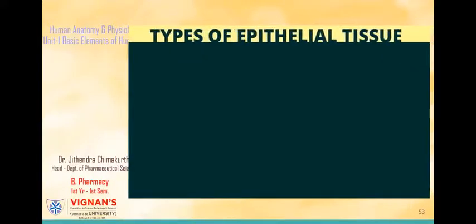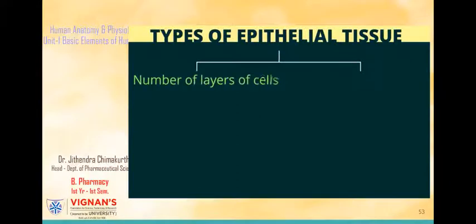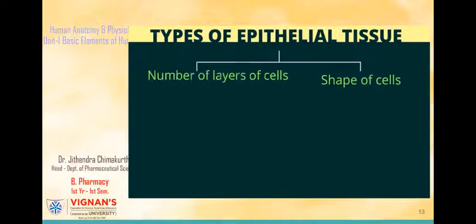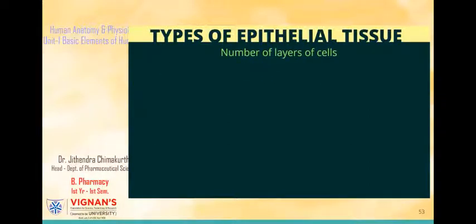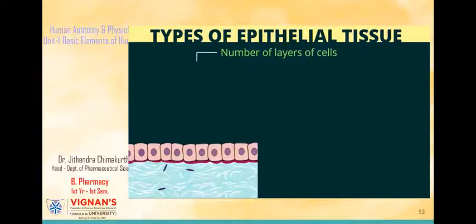The types of this tissue are based on 2 factors: number of the cells in the tissue and shape of the cells in the tissue. So first, let's deal with the number of cells. In this tissue, if there's only one layer of cells, we call it a simple epithelial tissue.